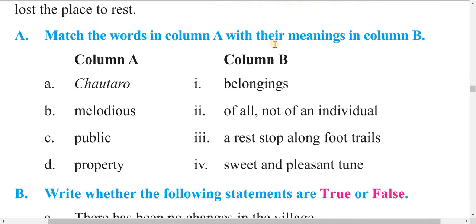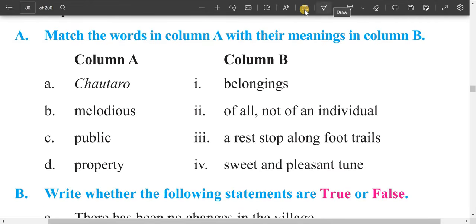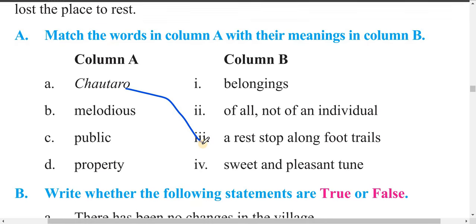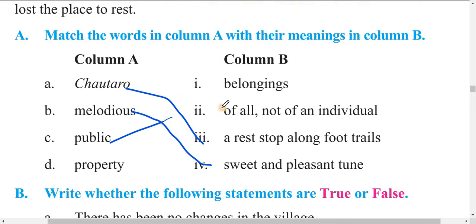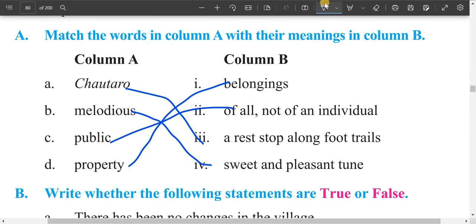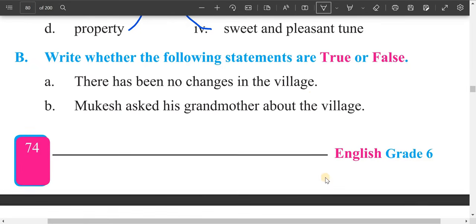Dear students, first of all, let's match the words with their meanings. See here, Chautaro is very easy. Chautari or Chautaro is a resting place or stop along foot trails. This is a place for rest. Melodious means a sweet and pleasant tune. Public means of all, not of an individual. Property means belongings.